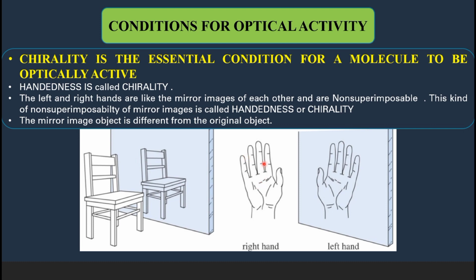So the right and left hand are looking like the mirror images of each other, but these 2 are different objects. Just like that, the mirror object is always different from the original object, and this is applicable for all molecules. The enantiomers are different from one another, or they are different molecules.